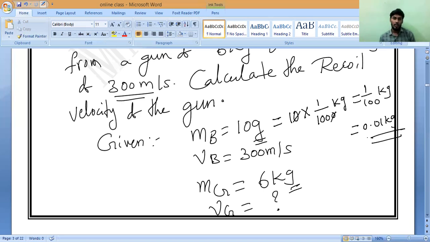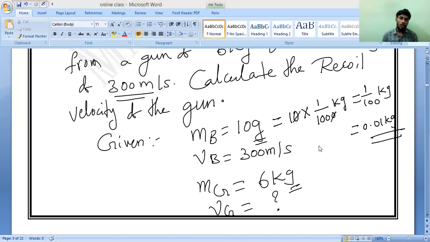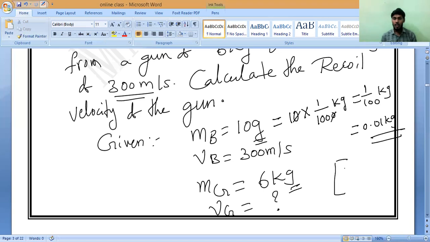Till here, any doubt, you please ask me. Manya, Samaya, do you understand? 10 grams is equals to 10 into 1 by 1000 kilogram. If you want, you can note it down here. As we know, 1 kilogram is equals to how much? 1000 grams. And 1 gram is equals to 1 by 1000 kilogram. Any doubt, Darun?